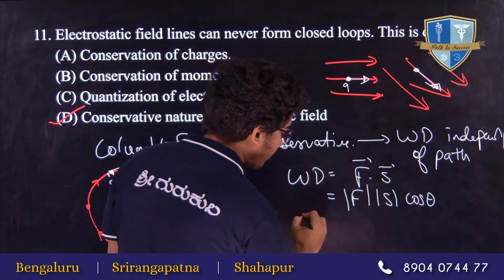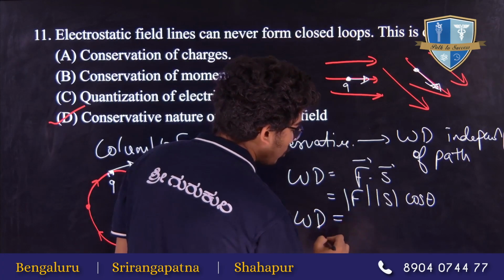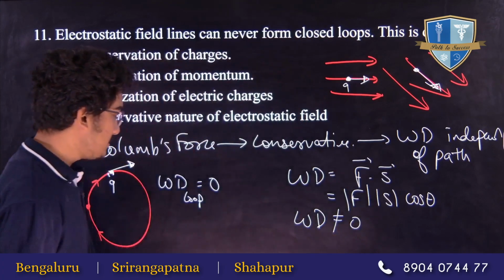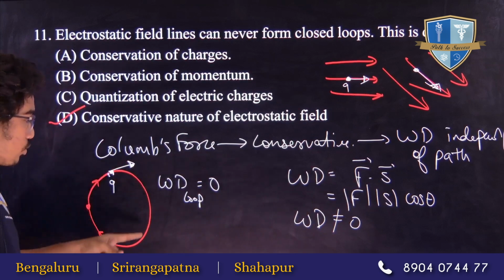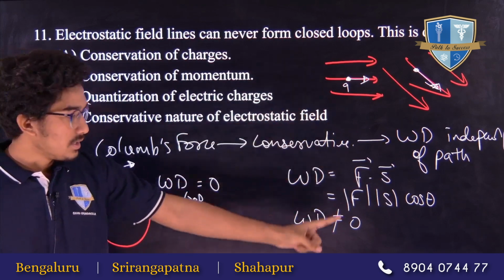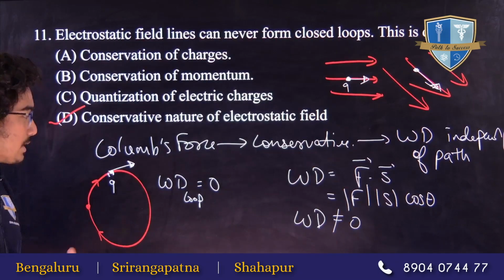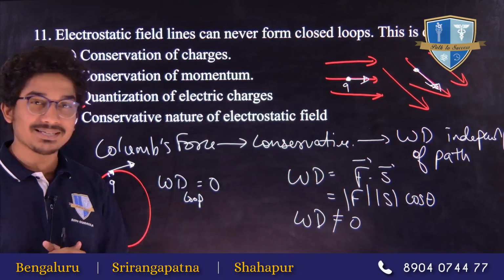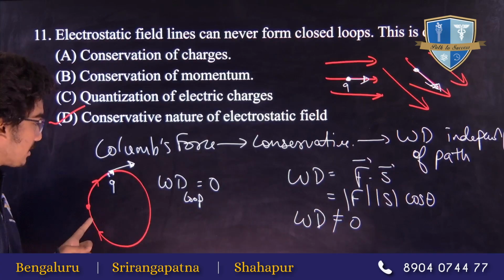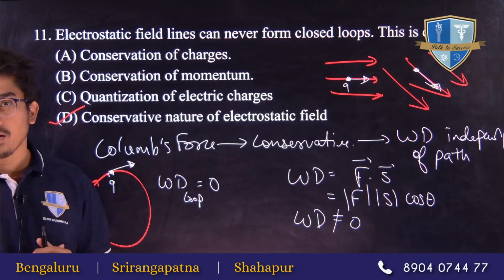That means the work done for a closed loop should not be equal to 0. See, they are contradicting each other. If we form a closed loop with the electrostatic field, the work done should not be equal to 0, but according to the conservative nature, the work done should be 0. Since they both can't be satisfied together, the electrostatic field will never form a closed loop.